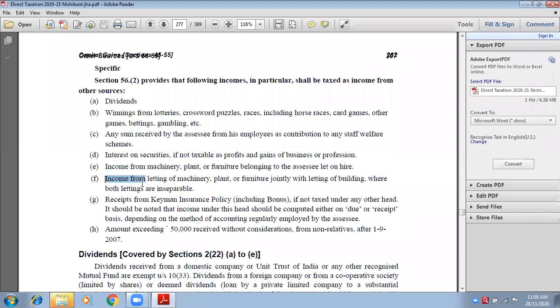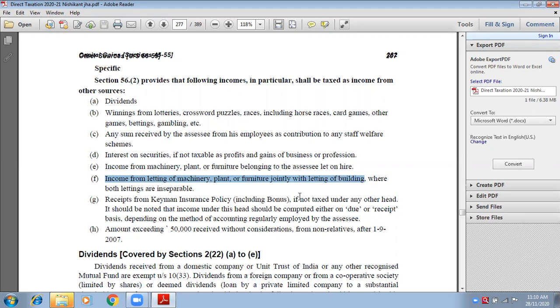Same way, income from letting of machinery, plant, furniture, jointly with the letting of the building. Now, suppose you are letting out a building. So, with the building, you are letting out, letting out means giving on rent, machinery, plant, plant means big machineries, and furniture. So, which are inseparable, which cannot be separated.